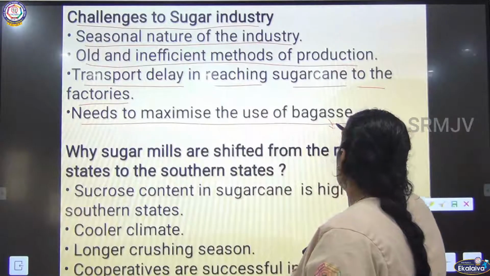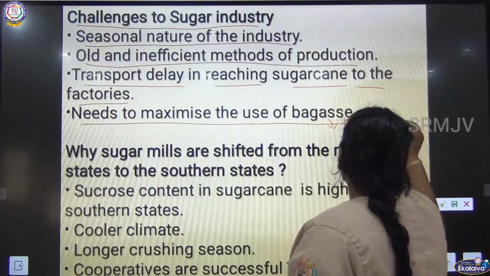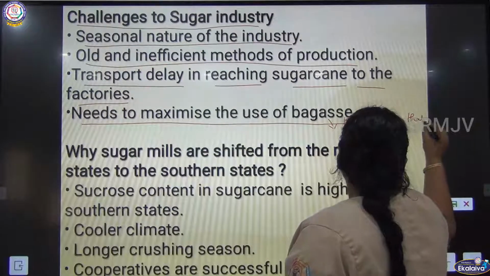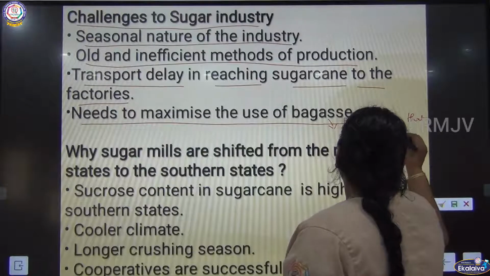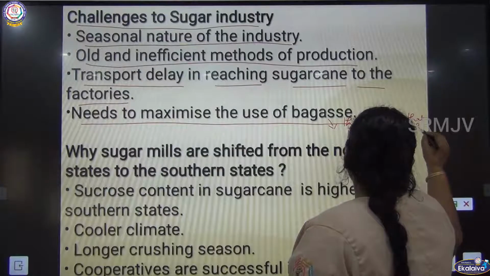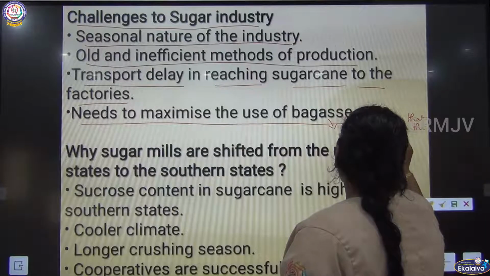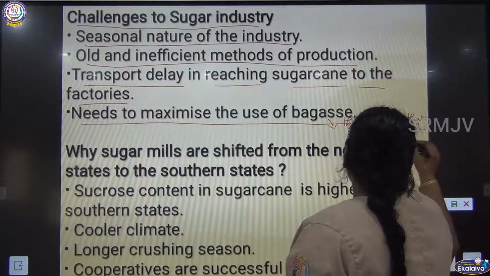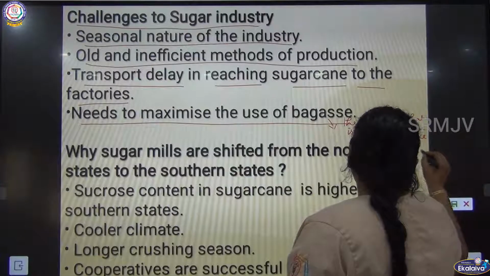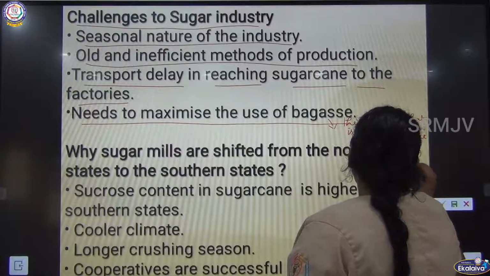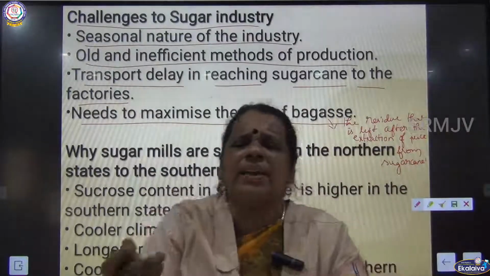Bagasse is nothing but the residue that is left after the extraction of juice from sugarcane. So we have to maximize the use of bagasse.